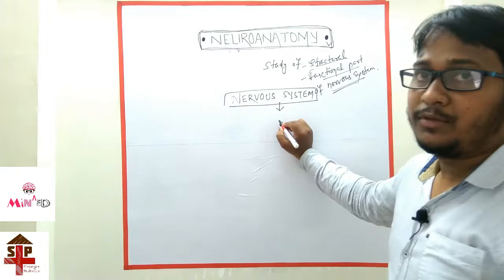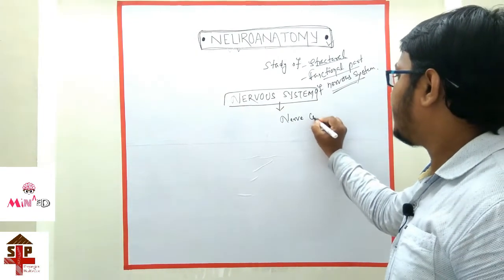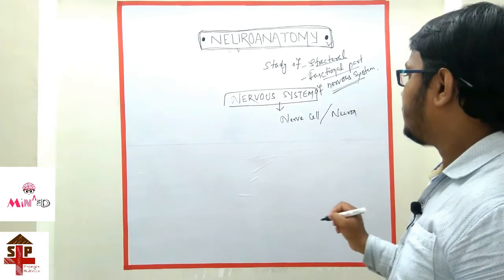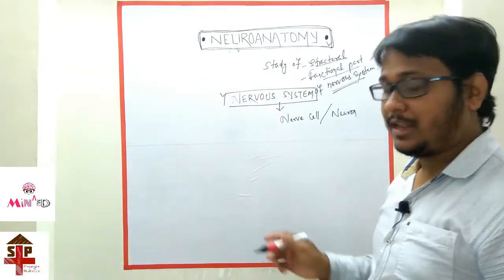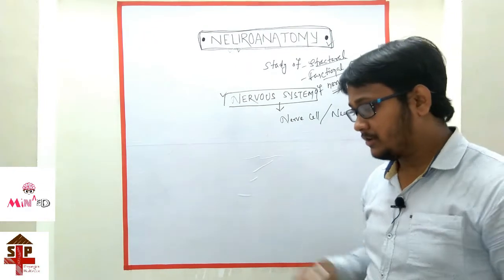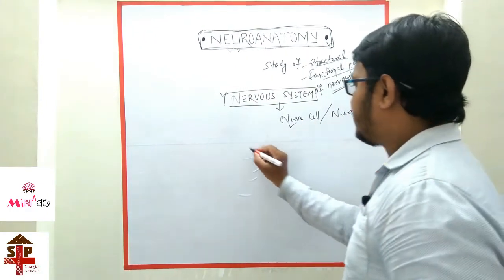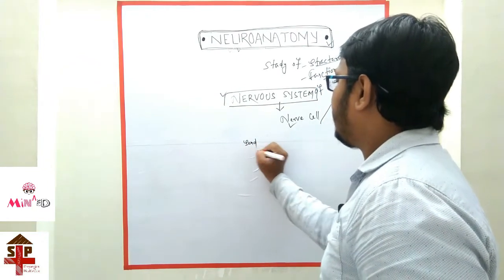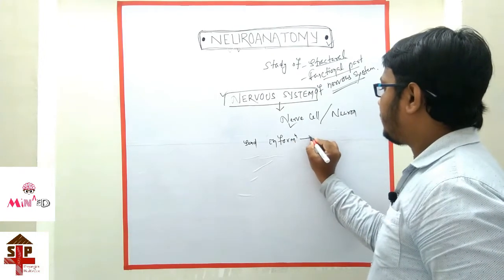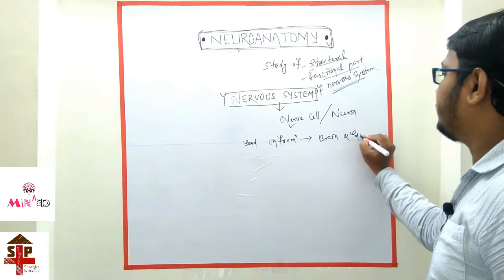So the fundamental unit of the nervous system is the nerve cell or neuron. So the nervous system is the collection of a complex network of nerve cells or neurons, and these nerve cells send information to the brain and spinal cord.